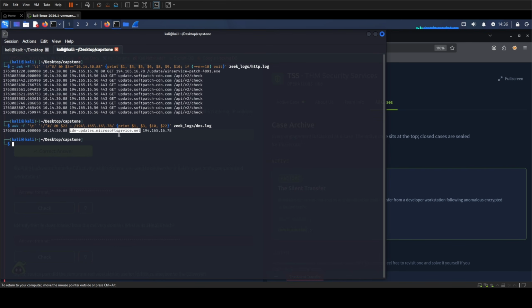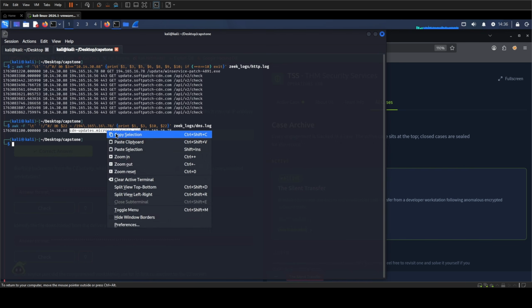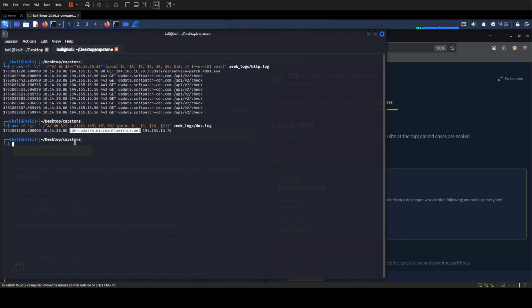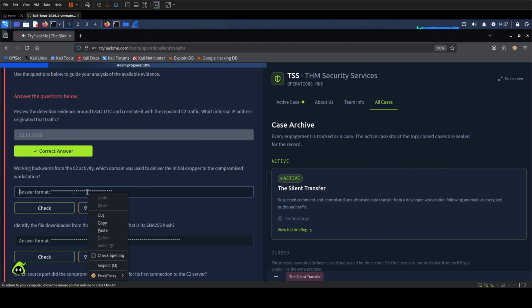The name is designed to look familiar, but I do not need to make an ownership claim to answer the question. The important evidence is the chain. The workstation resolved this name. The answer pointed to 194.165.16.78, and the subsequent HTTP request downloaded the file from that address. So the delivery domain is cdn-updates.microsoftservice.net.